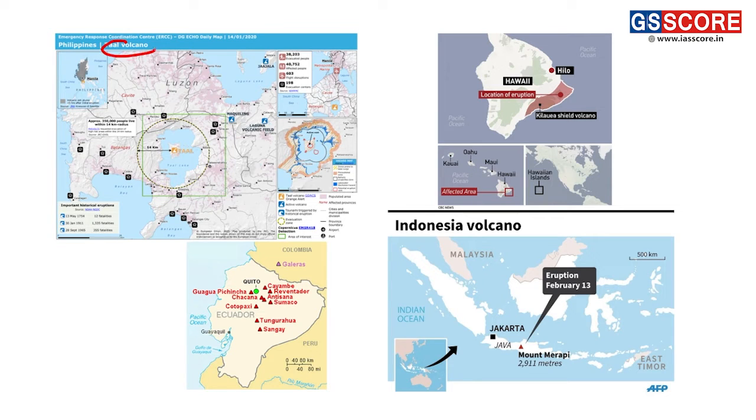First, the Taal volcano is present in the Philippines. It is present on Luzon Island, near Manila. So here we can see the Taal volcano is present here, making statement 1 the correct statement, or pair 1 the correct pair.